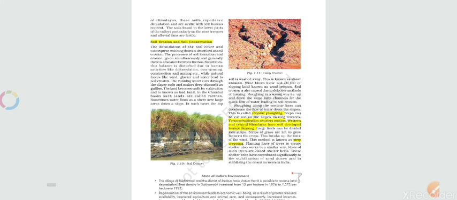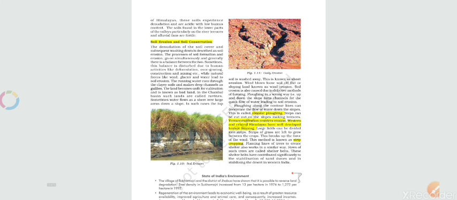Soil erosion is the cutting of soil due to some reasons, due to water or rainfall. That is not good for any state or any country, not good for irrigation purposes, or for economic value.